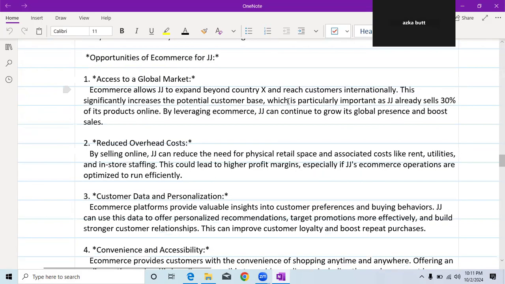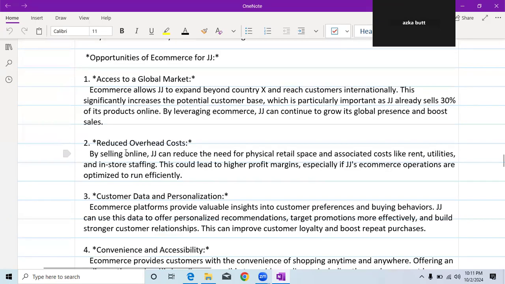The first one is that there is access to a global market. So what does it mean? E-commerce allows JJ to expand beyond country X and reach customers internationally, and this significantly increases the potential customer base, which is particularly important as JJ already sells 30% of its product online. By leveraging e-commerce, JJ can continue to grow its global presence and boost sales.